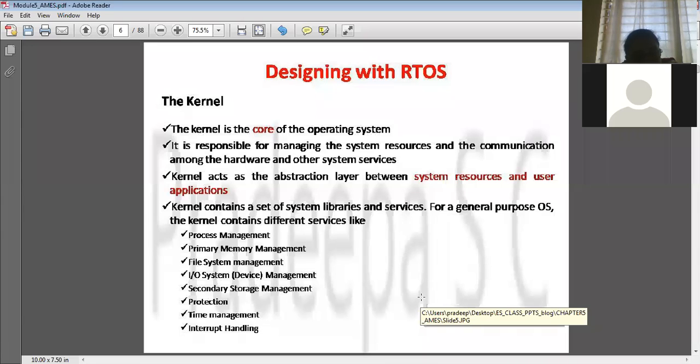And also, coming to interrupt handling. You know what an interrupt is, right? Suppose the input gets interrupted. Any pen drive that you insert, immediately it has to identify that a device has been detected and it has to take care of that service. So all these are the kernel services, or we can call these the functions of the kernel. So basically the kernel is called the core of the operating system. It will take care of the communication between the hardware and the user applications, right?